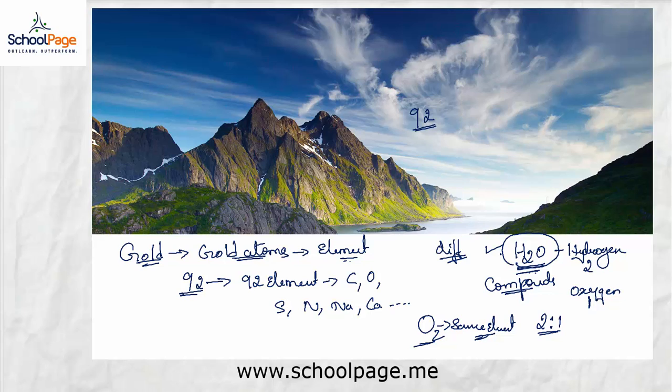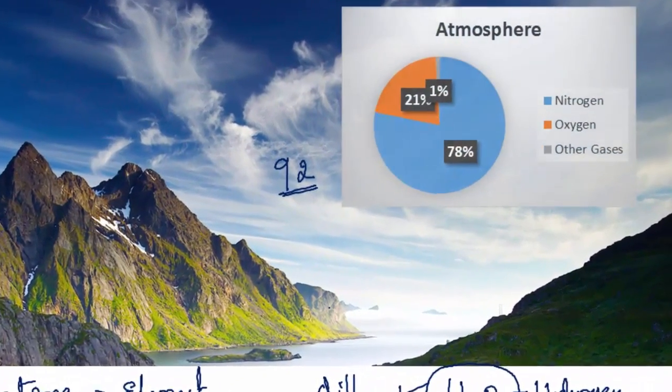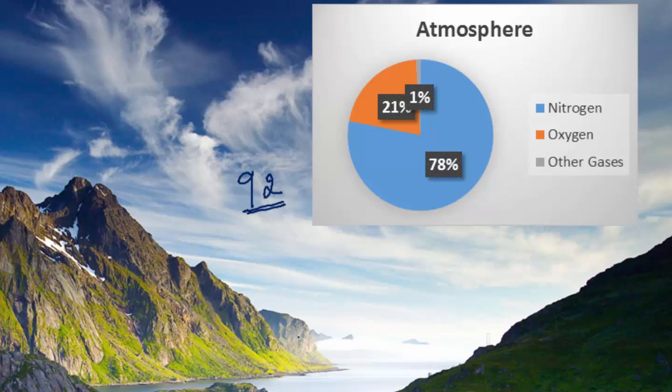So we understood what is an element, what are compounds and molecules. Now let us move on and understand what are mixtures. The best example for a mixture is the atmospheric air. Air is a mixture of nitrogen, oxygen and other gases like carbon dioxide, water vapor, carbon monoxide and others. Recall that your biology teacher would have told you that we respire only oxygen. It's only O2, that is the oxygen molecule, we breathe.